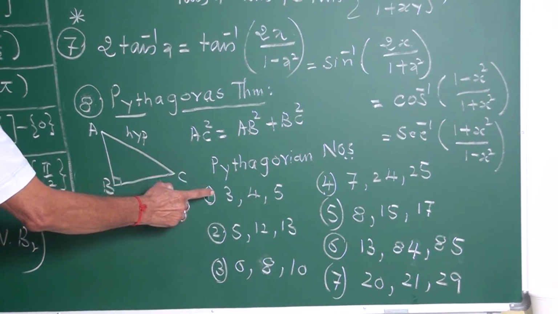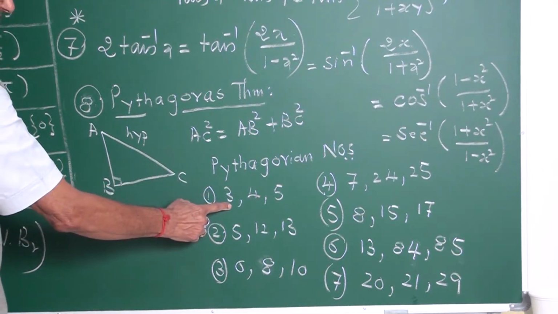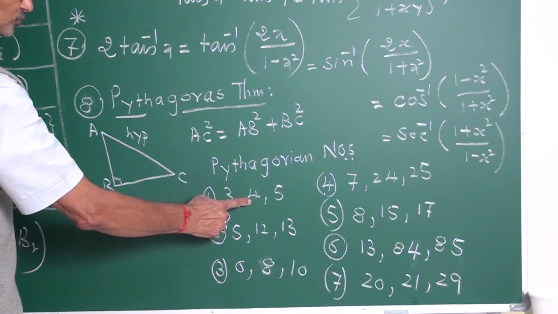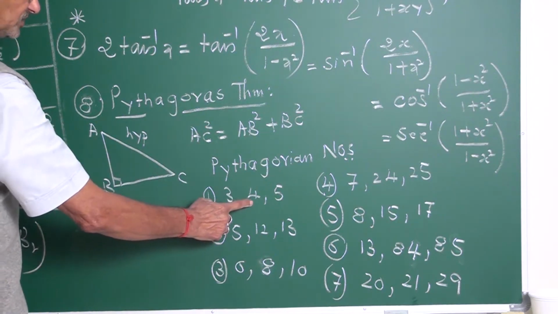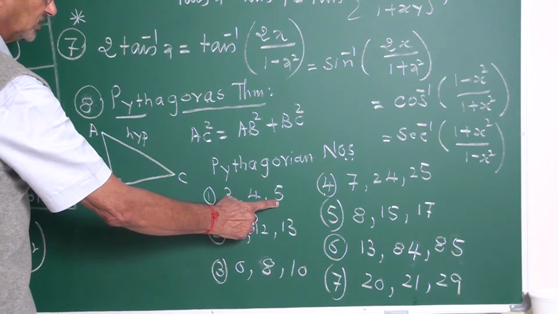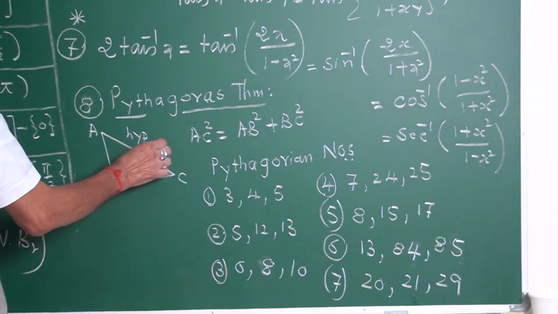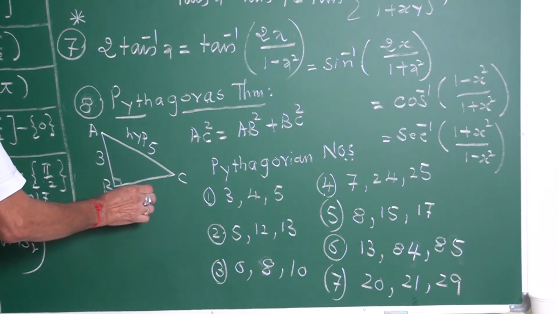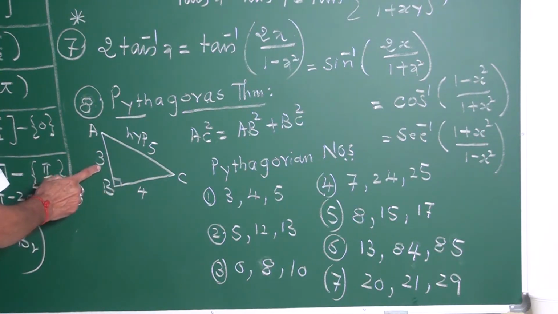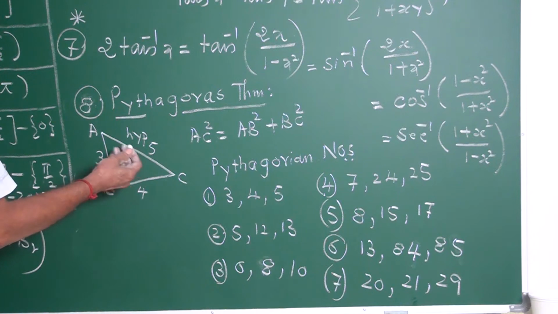Pythagorean numbers means they satisfy this: 3 square is 9, 4 square is 16, 9 plus 16 is 25, which is 5 square.